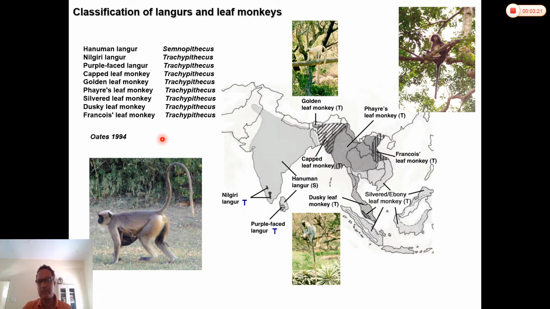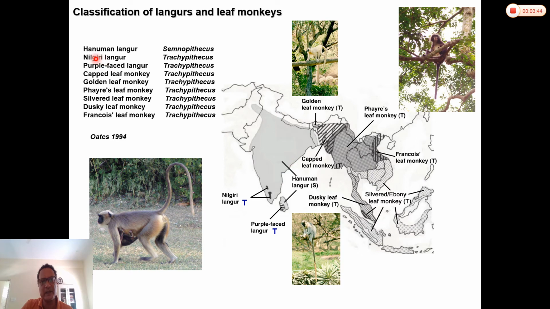We have been working on langurs of India for a very long time. If you look at the different species of langurs, you have Hanuman langur and a whole bunch of other species in India, and then you have langurs in Southeast Asia also.